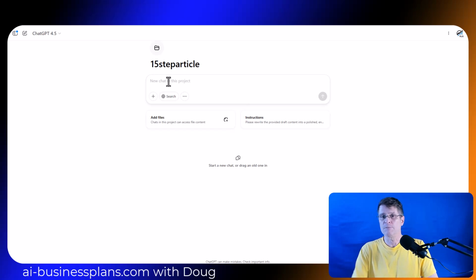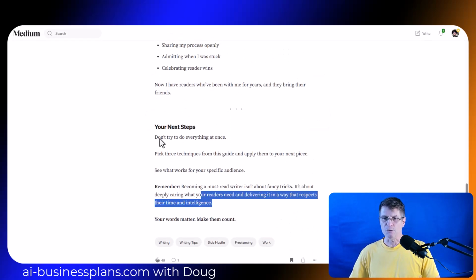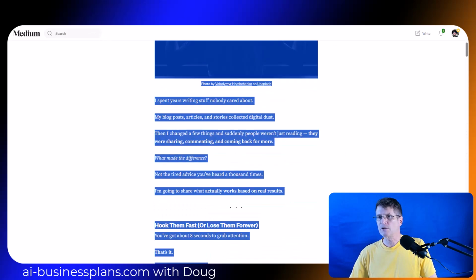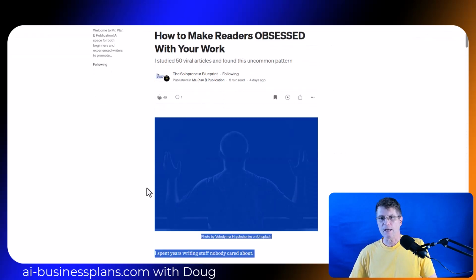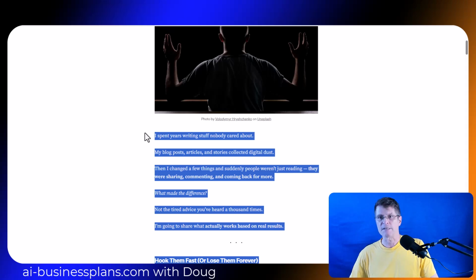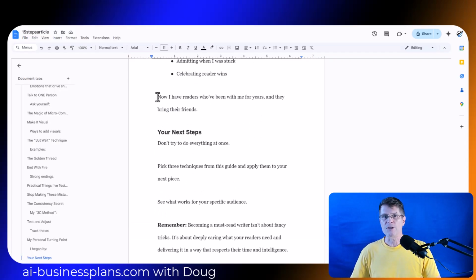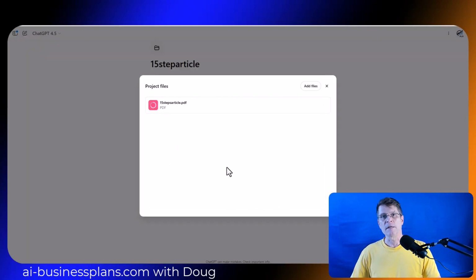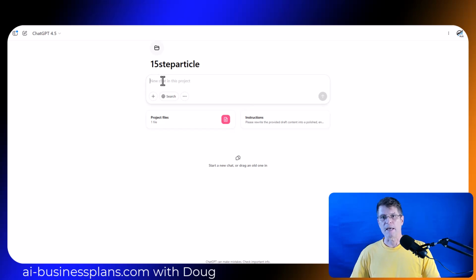Now I can put in any kind of idea or draft idea here, and it will reformat this article much like we just read. And finally, another thing that we can do is take this original post, take that whole thing, and give it to the GPT as an example. Simply paste the article into a document and save it as a PDF. And then I upload that document into the project files, and I can use that as an example.